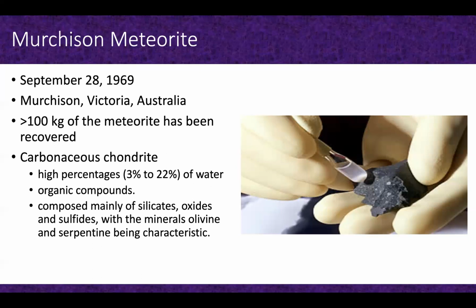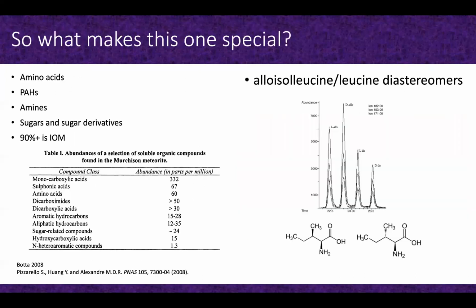Murchison is a carbonaceous chondrite with a pretty high amount of water in it. And as we know, it is just chock full of organic molecules. Jamie showed us this data the other day, but I like to show it as well. So why is this one so special? Because it's just full of things. A lot of different classifications of organic compounds: carboxylic acids, amino acids, polyaromatic hydrocarbons.